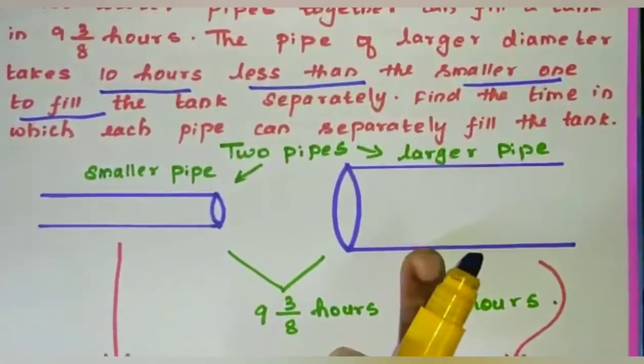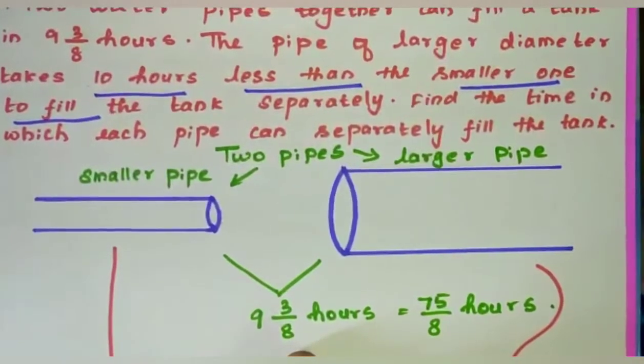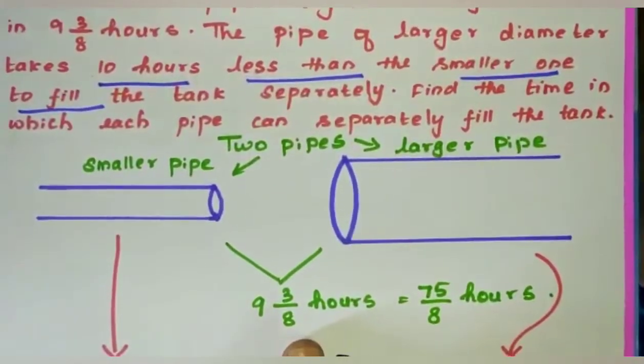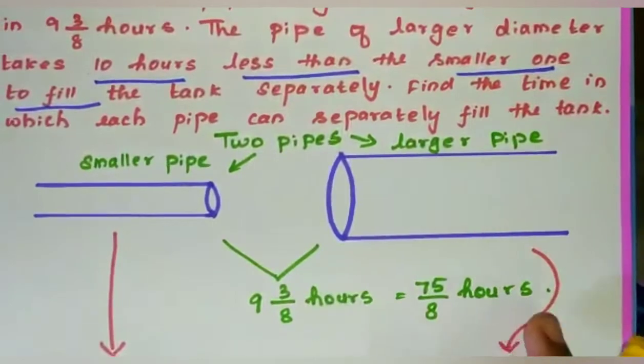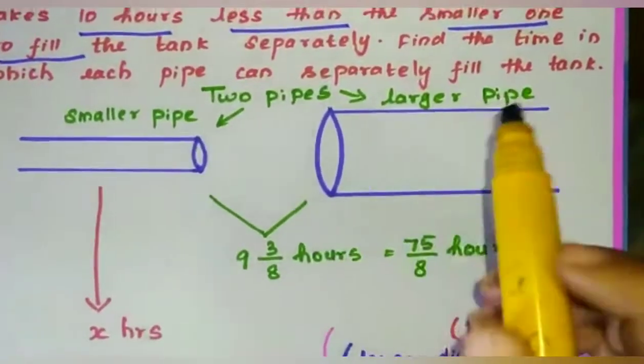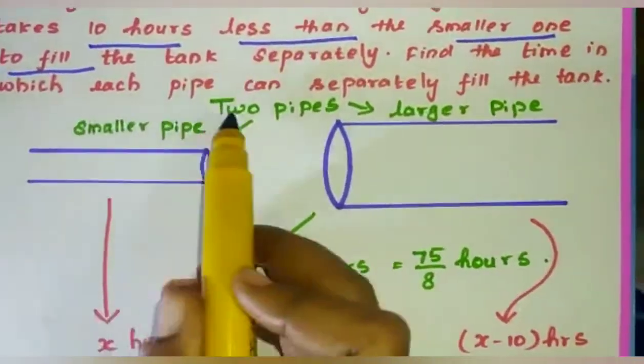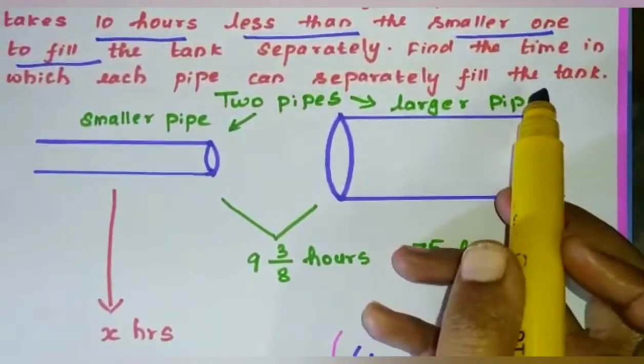This is a 2 pipe filling together the tank in 9 3 by 8 hours, that is 75 by 8 hours, and you have to find the time which each pipe can separately fill that tank.